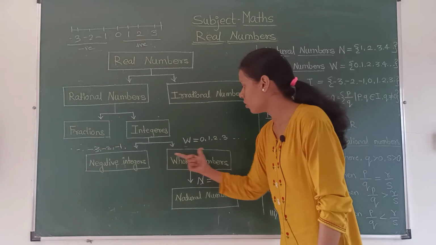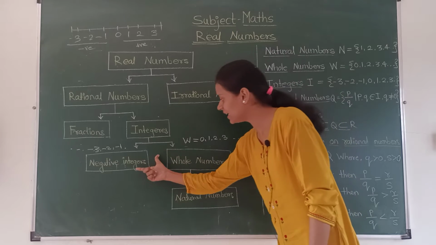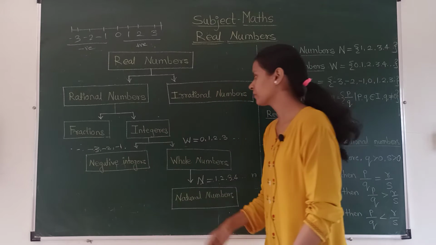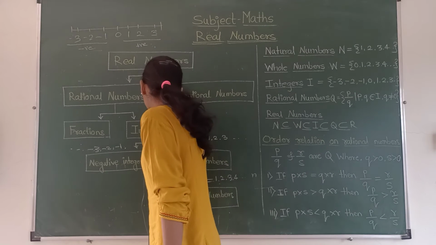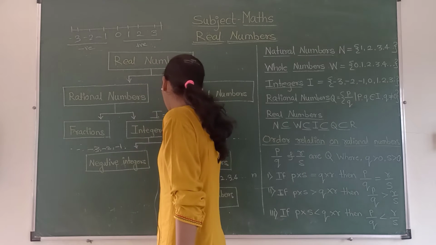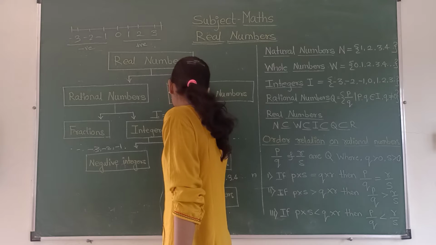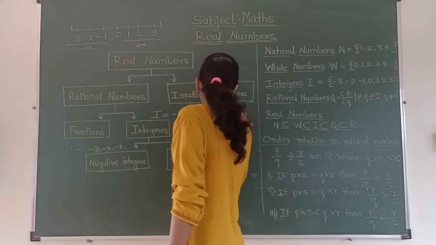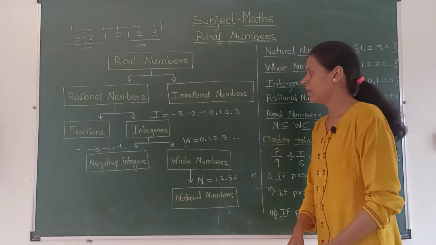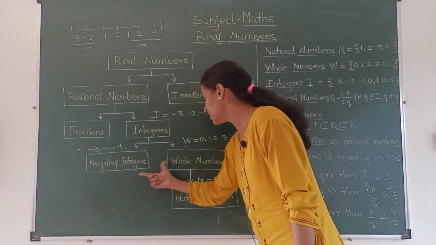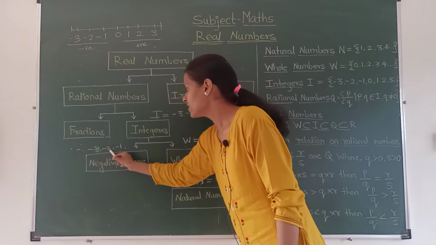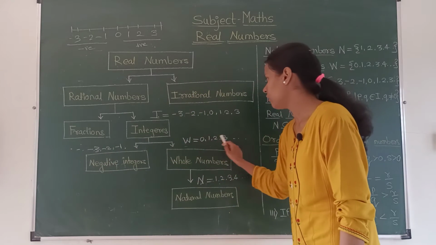By adding those two, that is whole numbers and negative integers, we will get integers. We show integers by capital I, and it will be 0, 1, 2, 3 and so on. If we add negative integers and whole numbers together, then we will get integers. See, minus 3, minus 2, minus 1, 0, 1, 2, 3.